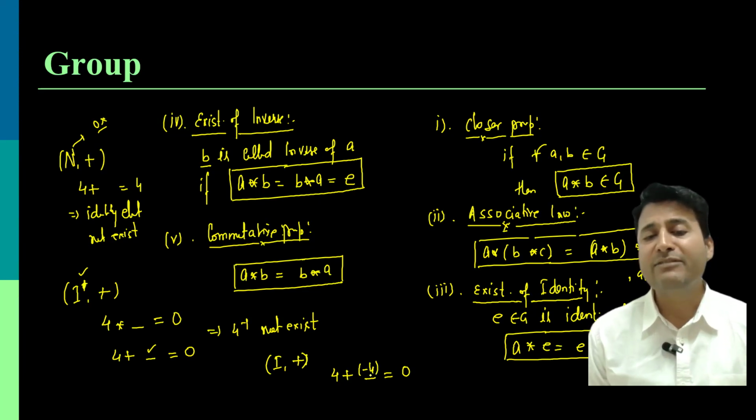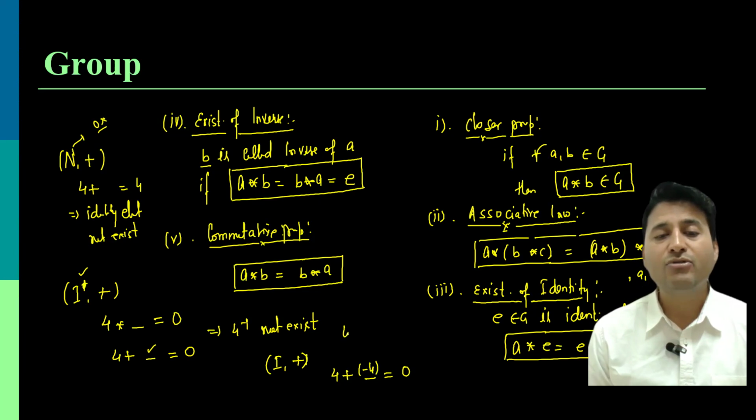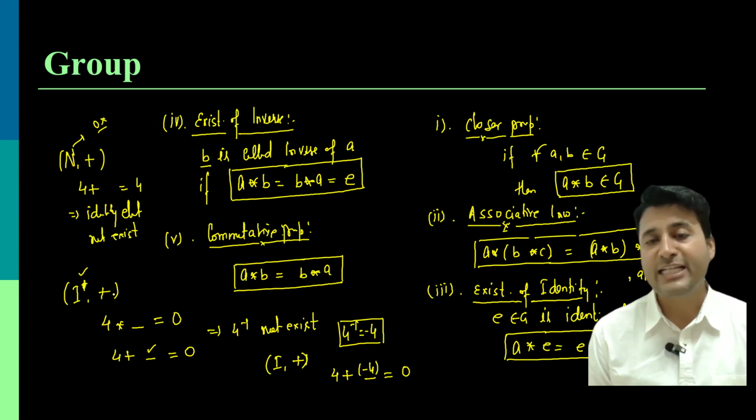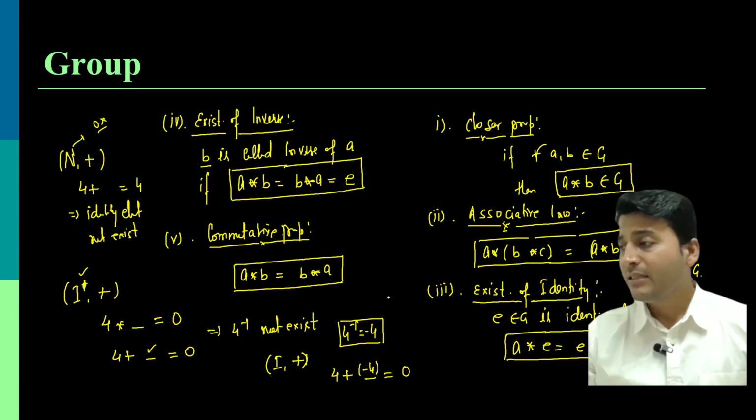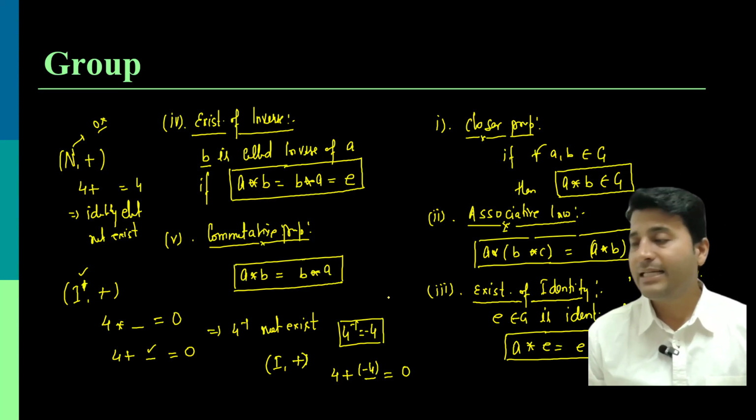When 4 is added to minus 4, we get 0. So I can say the inverse of 4 is minus 4 for the set of integers with the operation addition. Okay, so this is how we can understand these 5 properties.